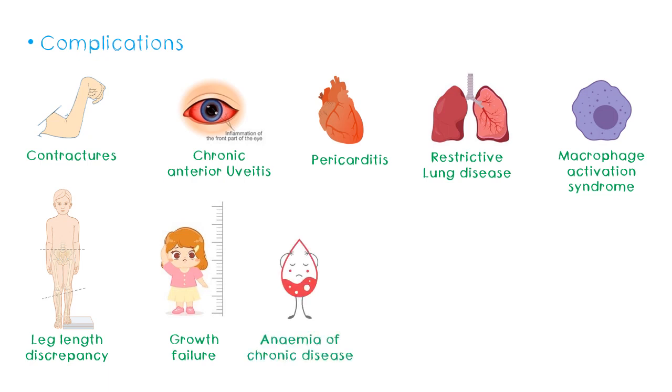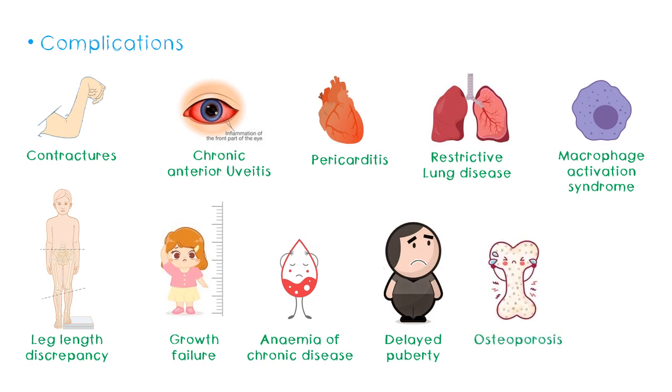Anemia can also be present, and delayed puberty, which is also associated with a lot of chronic conditions. Osteoporosis can be present for one because of the chronic condition itself, and the other due to poor nutrition and reduced mobility. Amyloidosis is a disease characterized by abnormal deposits of amyloid proteins in the body and is a very rare complication of JIA.